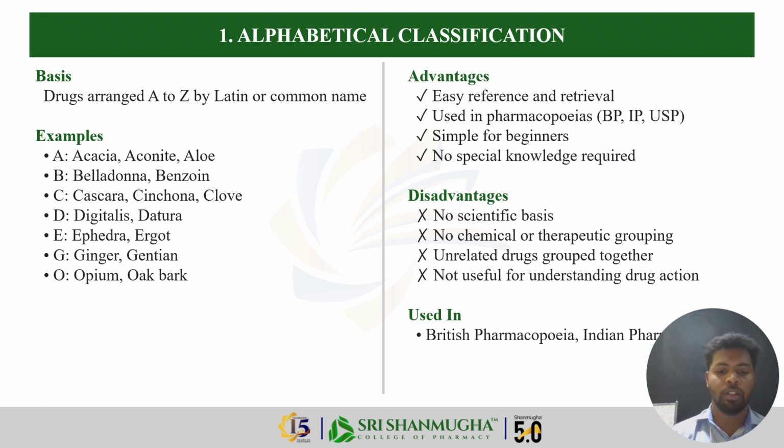The advantages of this classification are that anyone can use it, no special scientific knowledge is needed, and retrieval is easy. The demerit is that it has absolutely no scientific basis. Digitalis and dandelion are both under D, but they are completely unrelated in their chemistry and therapeutic action. It tells you nothing about what the drug does or what it contains. It is useful only for reference, not for understanding.